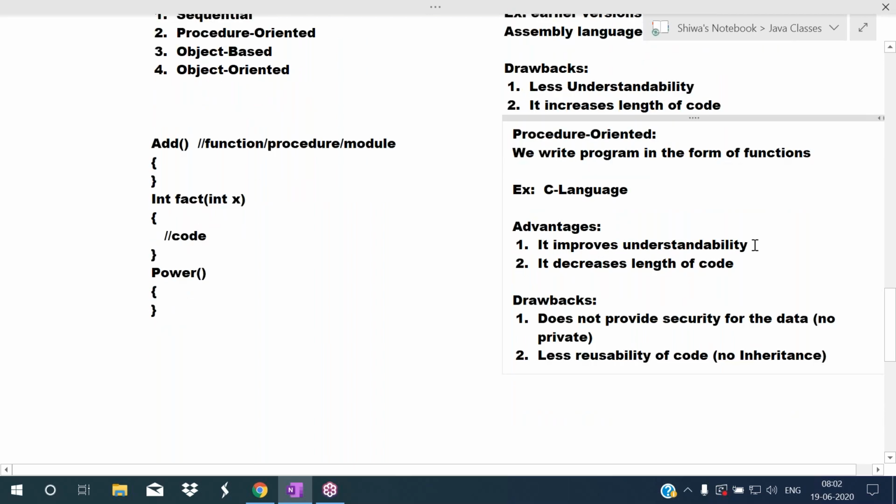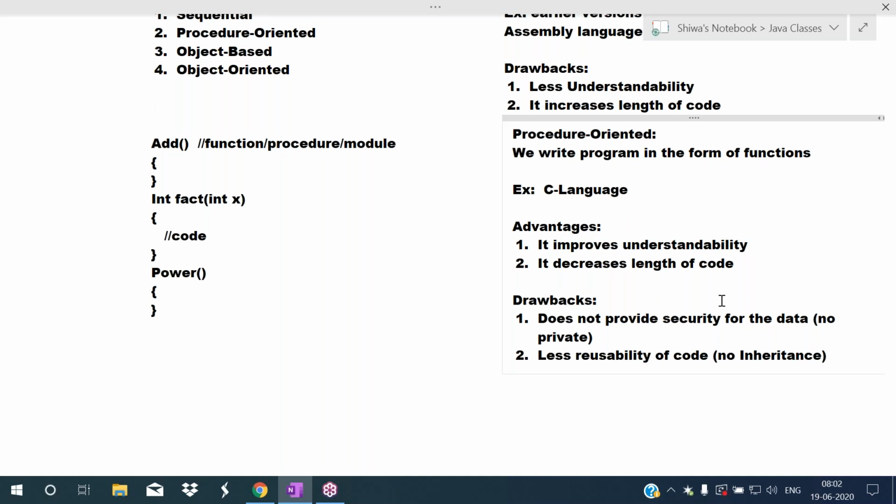So he writes some more functions and gives them to the client. But he is not concentrating on whether there are any existing members he can reuse. Just he is creating new functions and giving them to the client. So automatically the less reusability problem will occur. To avoid this problem, the inheritance concept was introduced in object oriented programming languages.